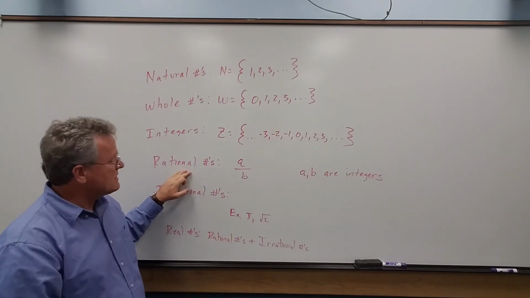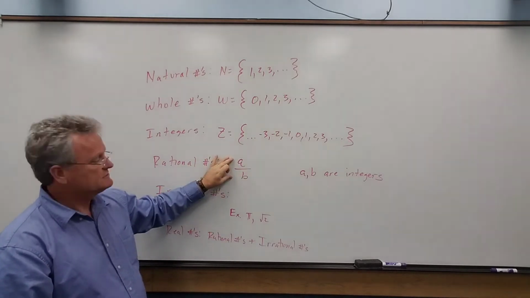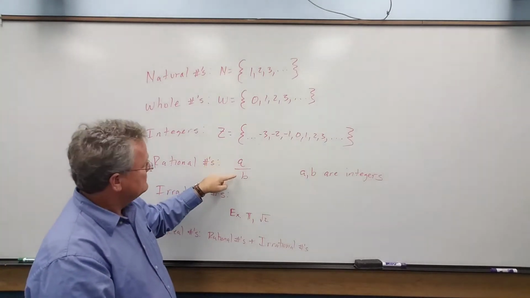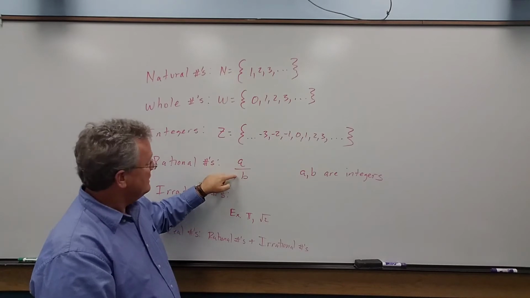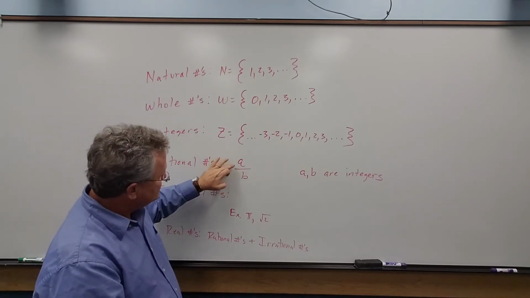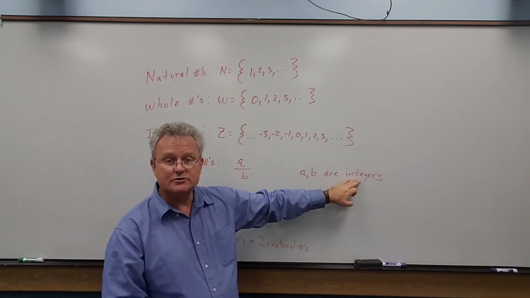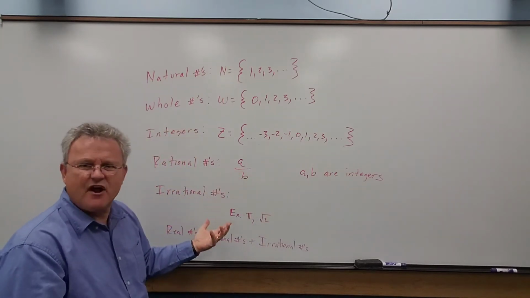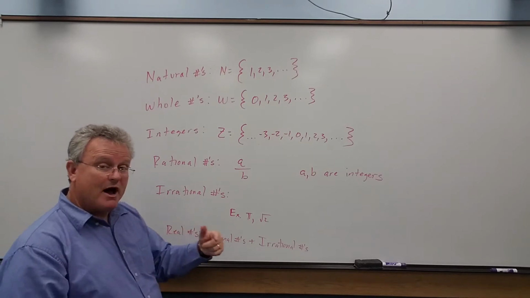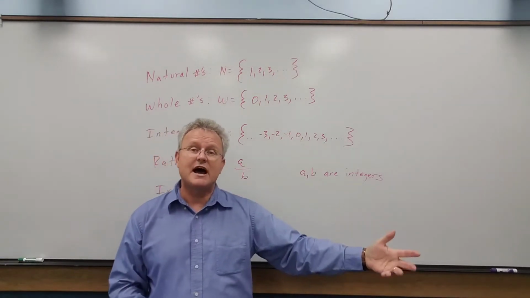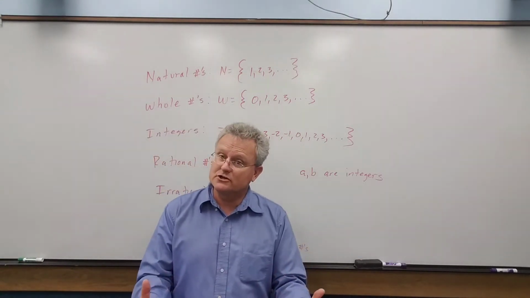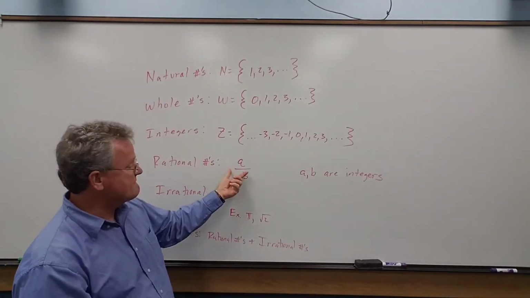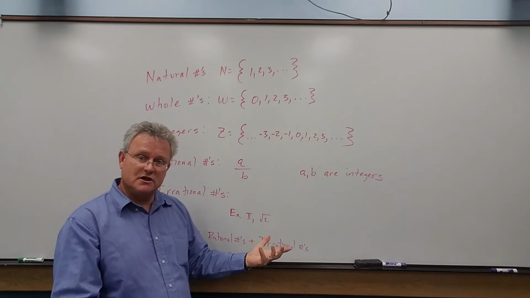A rational number is a fraction. That's all it is. The top is called the numerator and the bottom is the denominator, and both of these numbers need to be integers. So that's what a rational number is. When we move on to later topics like rational equations, that just means equations that have fractions, because rational numbers are fractions.